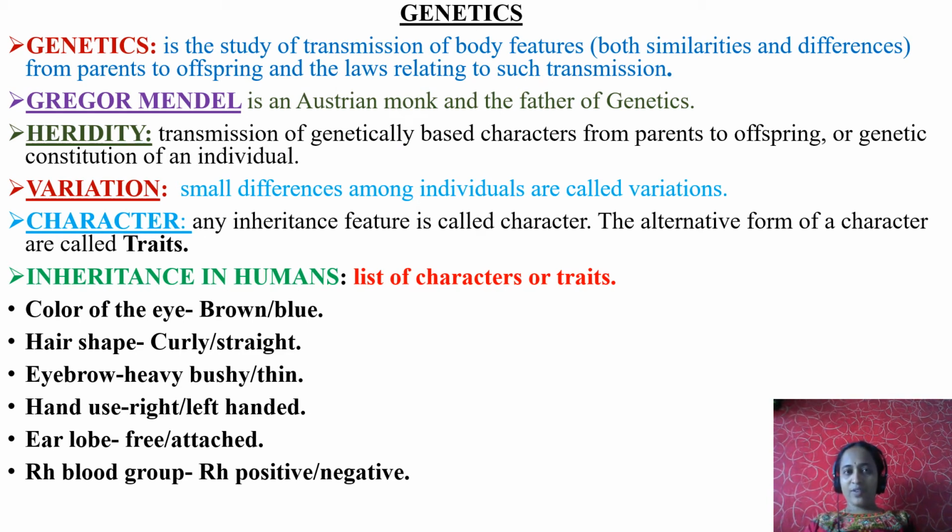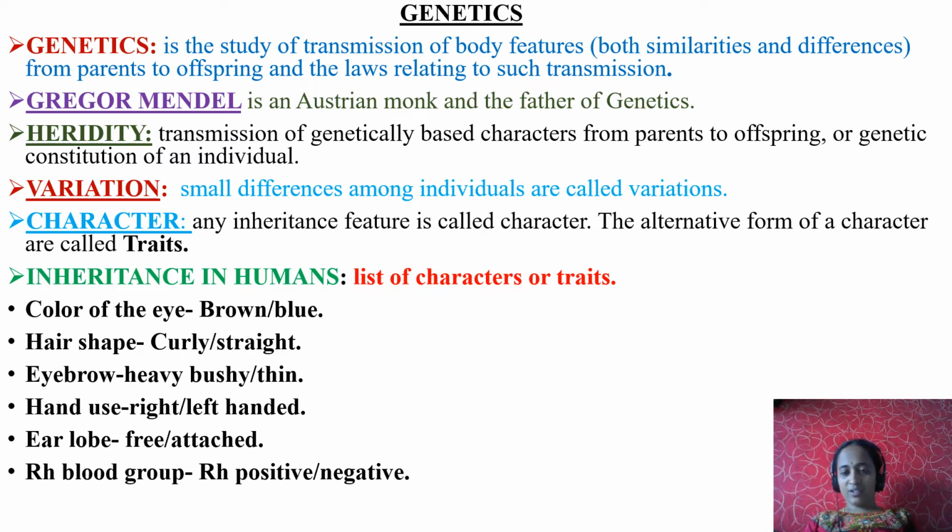Next, variation. What is meant by variation? These are the small differences among individuals. Where can you see variation? I will give you one example. A baby or an offspring is not an exact Xerox copy of either of his parents. He may possess only a few characteristics, but you can see a few variations in his body. So, the other features which are not similar to their parents are called variations.